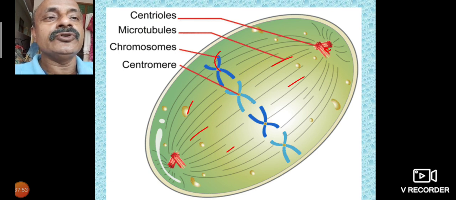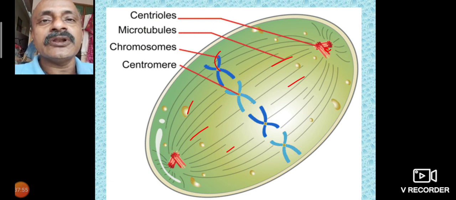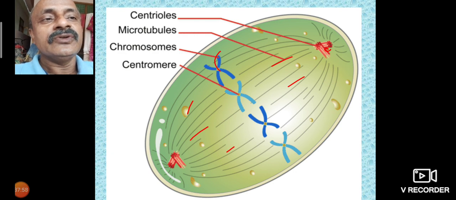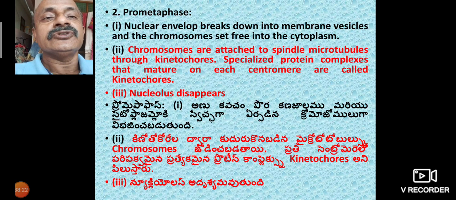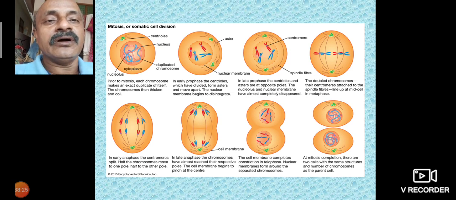Here centrioles are present. Centrioles are small threads joined between the upper pole and lower pole, connecting the two nuclei. In the middle part the chromosomes are there, and the upper and lower parts join to form the membranes, also the plasma membranes. But here is prometaphase. All these stages are there.